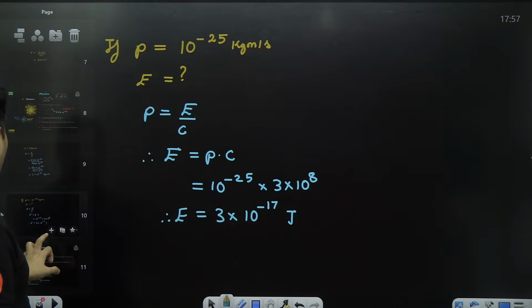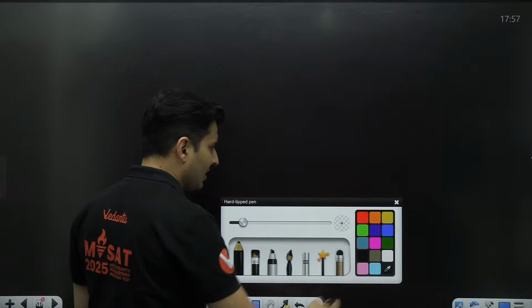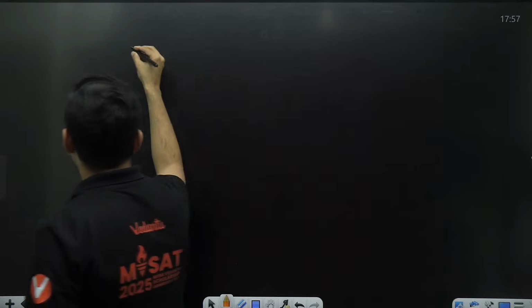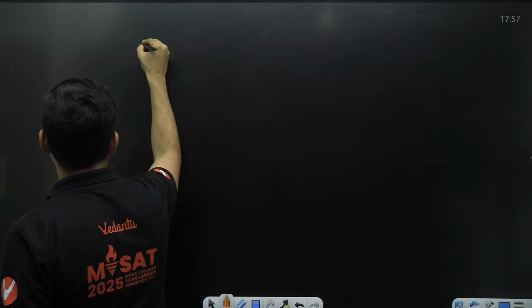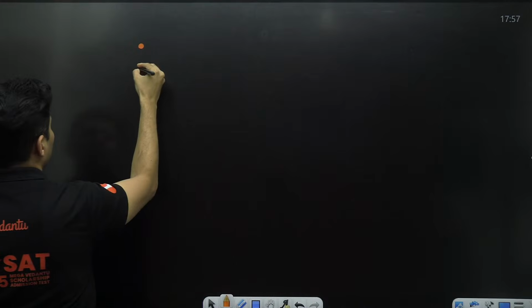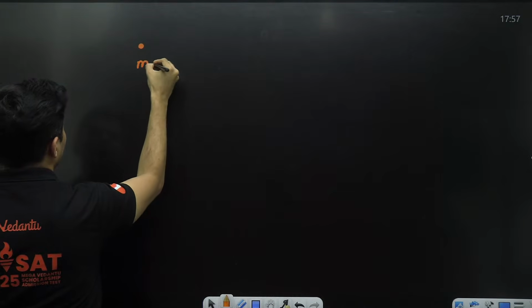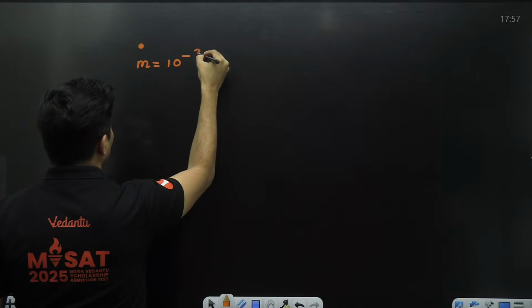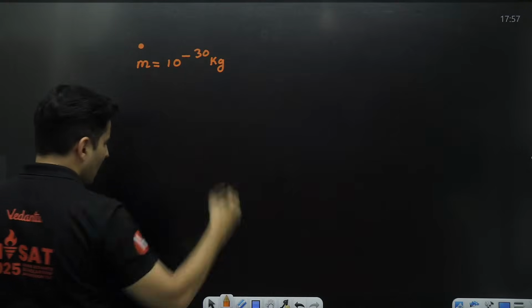Say, for example, it is told that we have some mass whose mass is, let's say, 10 to the power minus 30 kg.